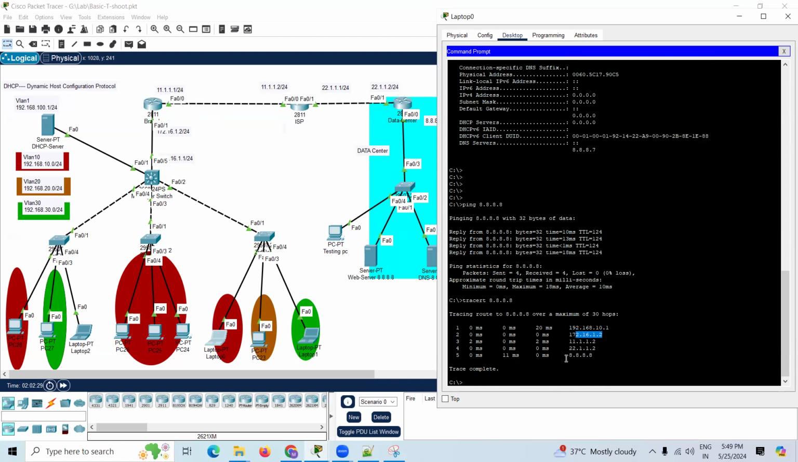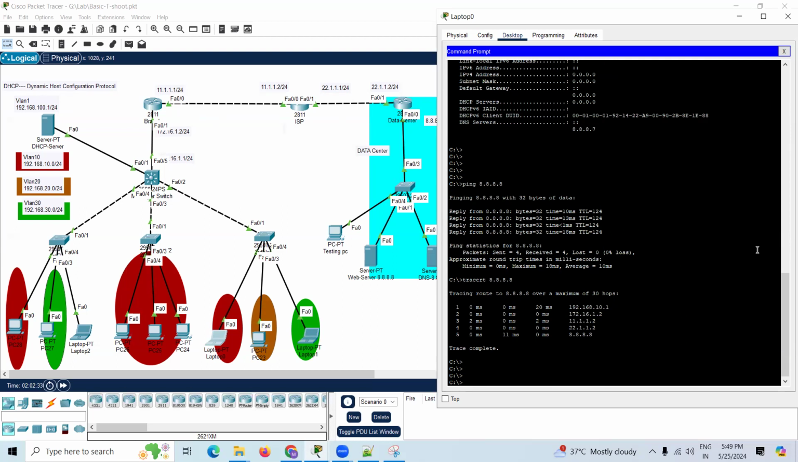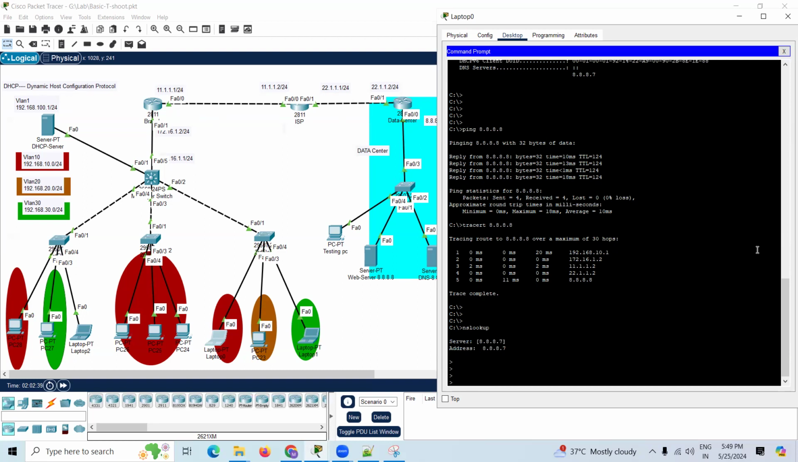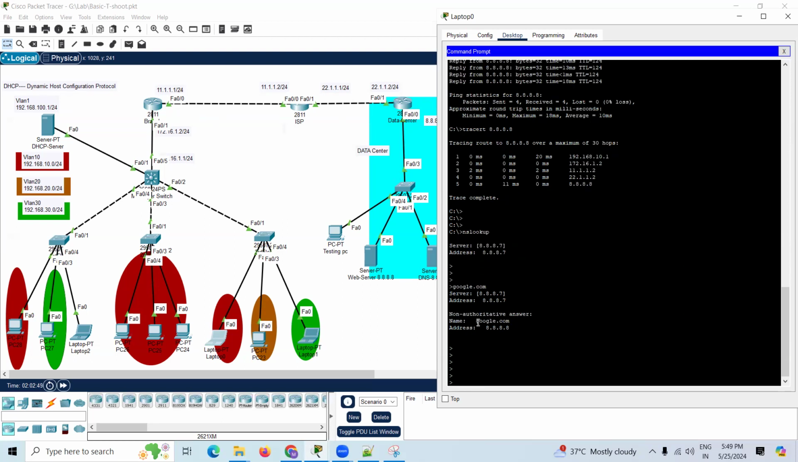And after that he reached Google, and the traceroute and nslookup were done. NS lookup will check Google. Now he got the DNS server details for google.com. Yes, the Google IP address is like 8.8.8.8. Everything is fine.